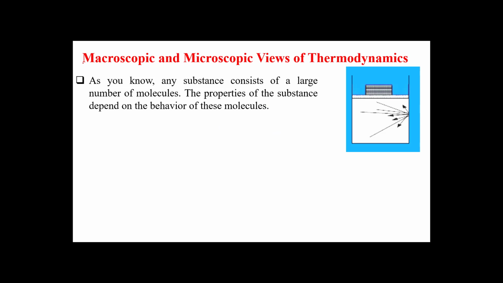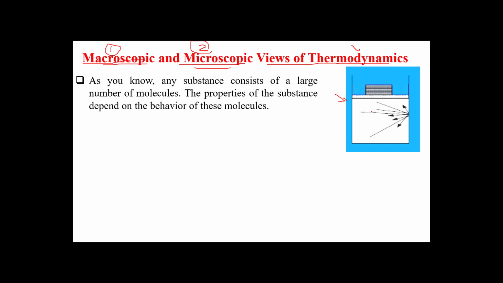Another terminology is the macroscopic and microscopic views of thermodynamics. In thermodynamics, we actually have two approaches: the macroscopic approach and the microscopic approach. In order to define those two terminologies, or two concepts, let us give you this example.